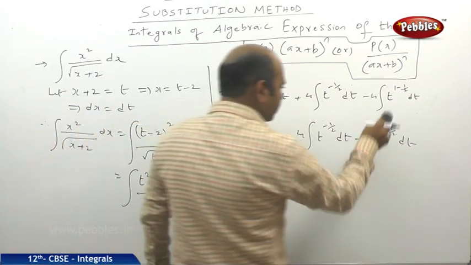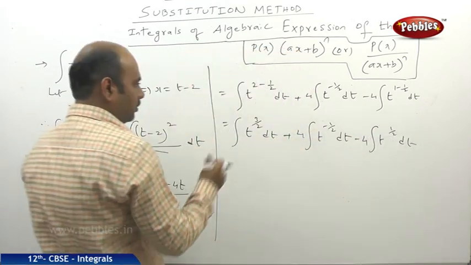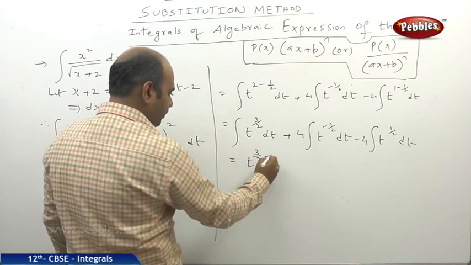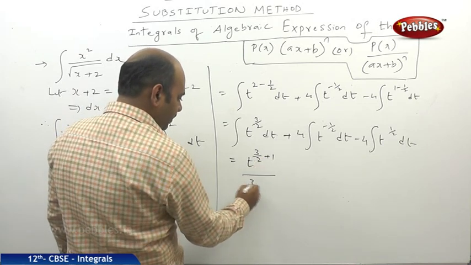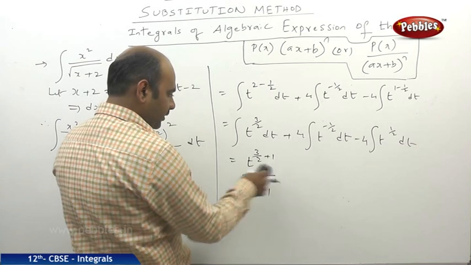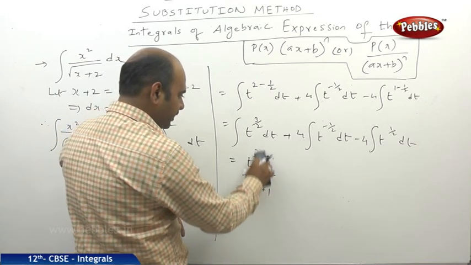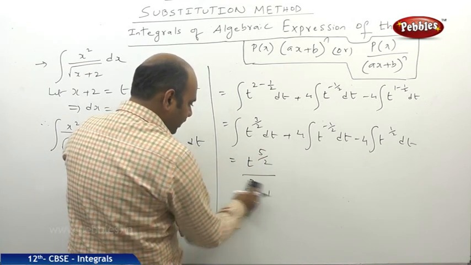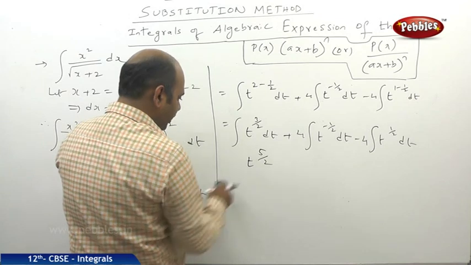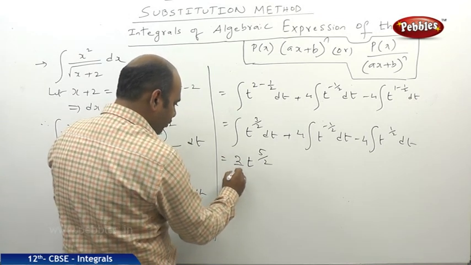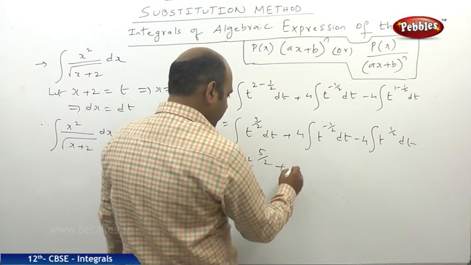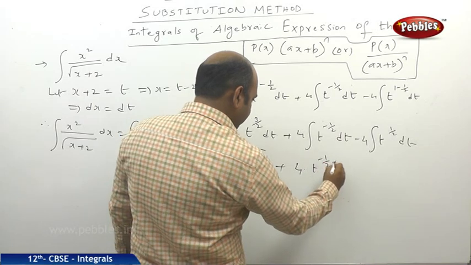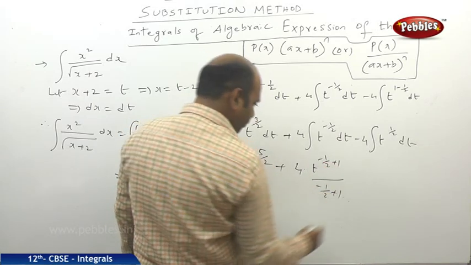1 minus 1 by 2, so it becomes 1 by 2. So finally what happens? Integral of t power 3 by 2 dt means t power 3 by 2 plus 1 by 3 by 2 plus 1. So directly I am writing, 3 by 2 plus 1 we can directly write as 5 by 2. I think by this time you are well acquainted. And here also 5 by 2, going to the top it becomes 2 by 5. Plus 4 into, here also, t power minus 1 by 2 plus 1 by minus 1 by 2 plus 1.